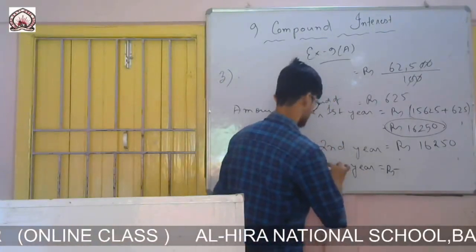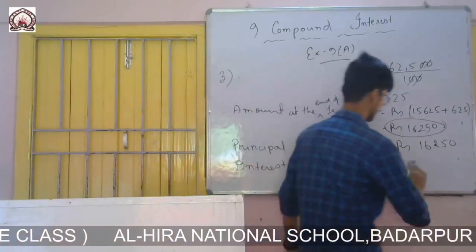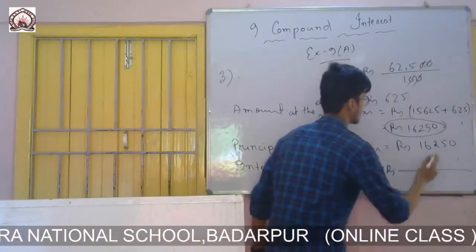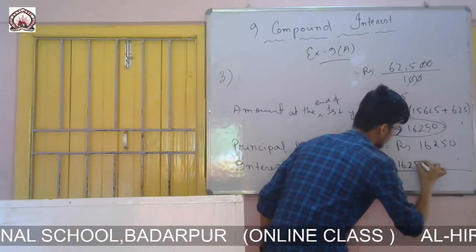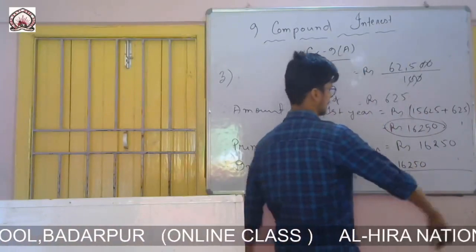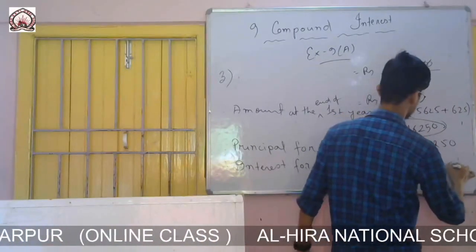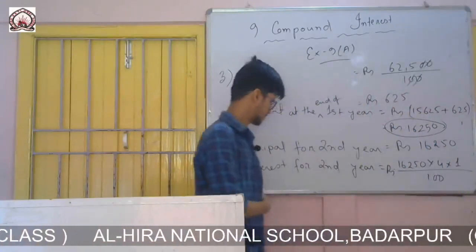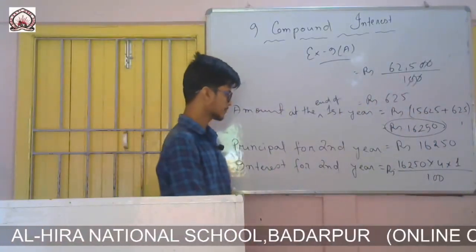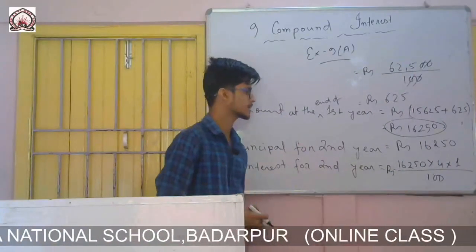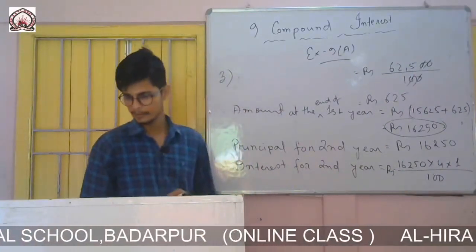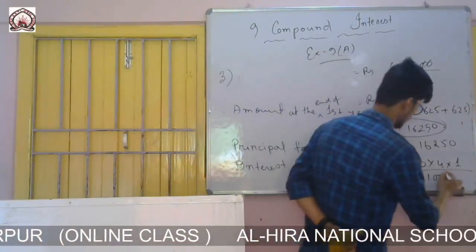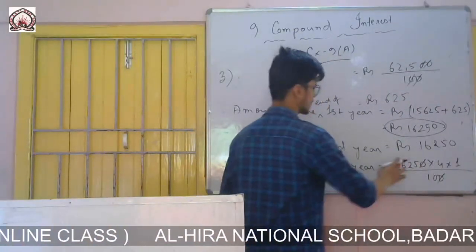So interest for second year will be like earlier, PRT by 100. Principal is 16,250, rate is 4%, time is 1 year, divided by 100.